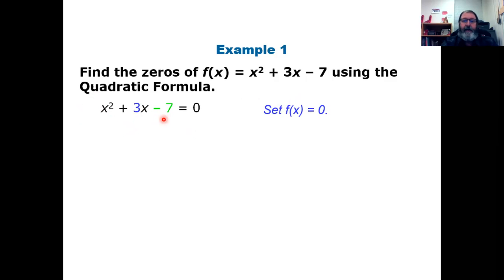Okay, so I've got my A, and if I were you, I would just get in the habit. I don't have it on the slide, but I would get in the habit when I'm doing this, so you're really comfortable, of putting A off to the side. A equals 1, B equals 3, C equals -7. Then when you go to the quadratic formula, the opposite of B plus or minus the square root of B squared minus 4AC, all over 2A.